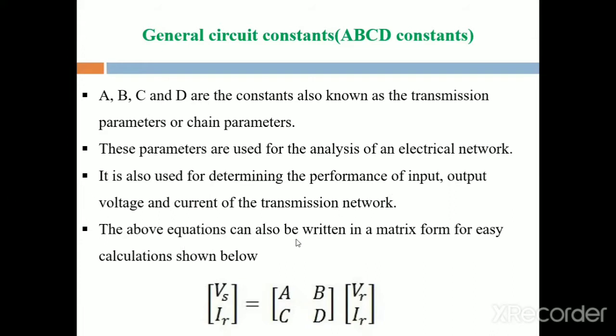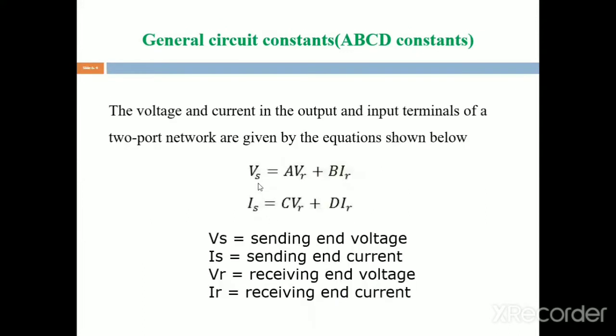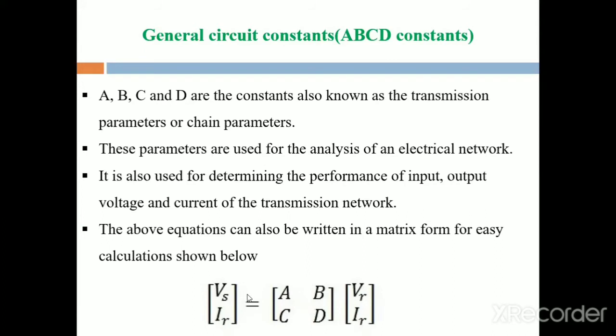The above equations can be written in matrix form: the column of Vs and Is is equal to the matrix A, B, C, D multiplied by the column of VR and IR.